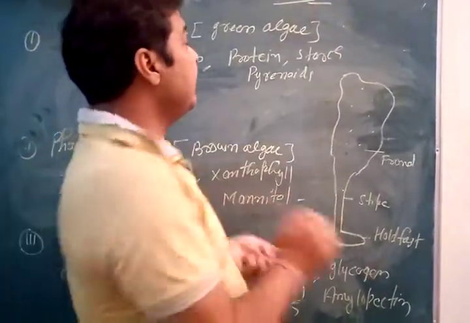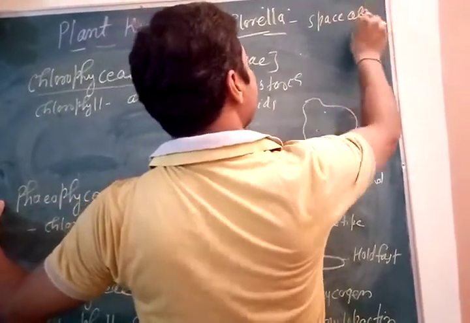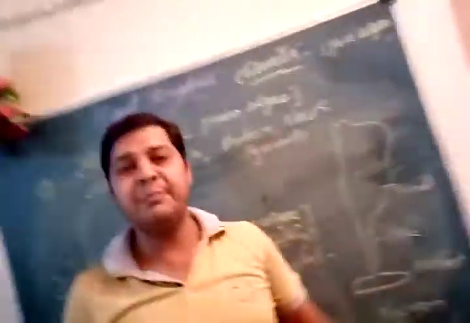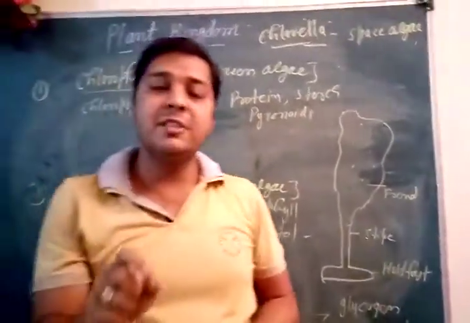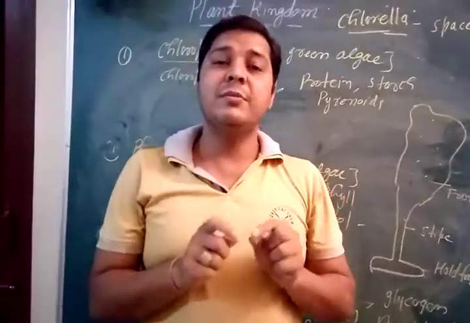So this is called space alga. It is unicellular. Questions can be asked about which is known as space alga. Chlorella is known as space alga, rich in proteins.